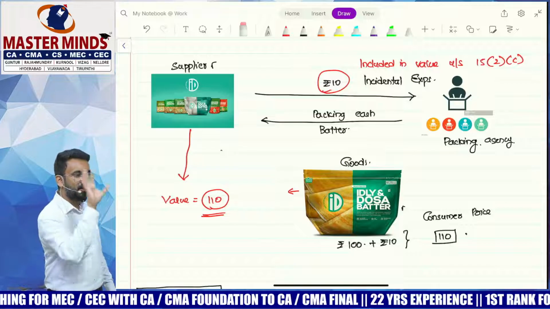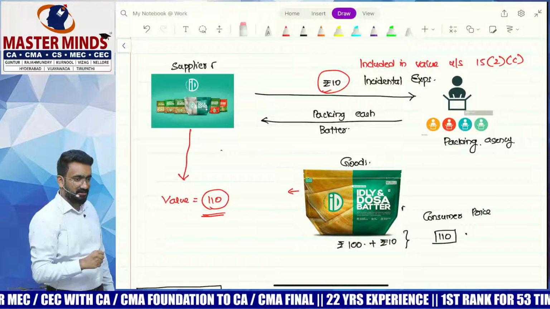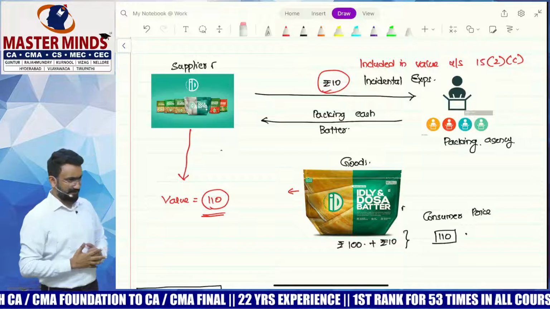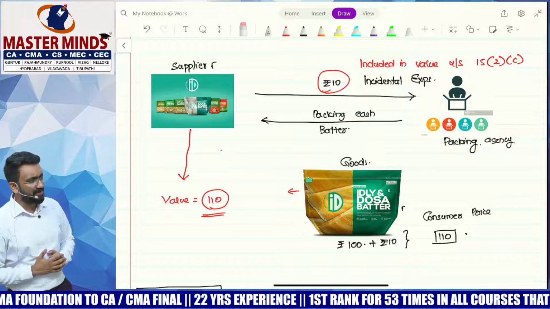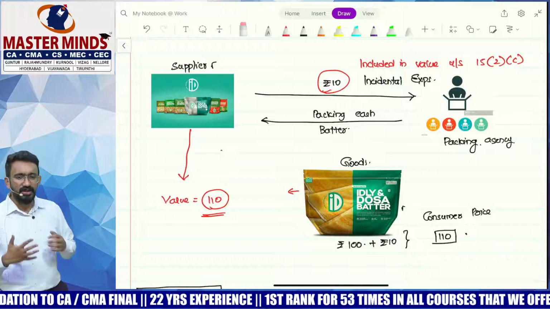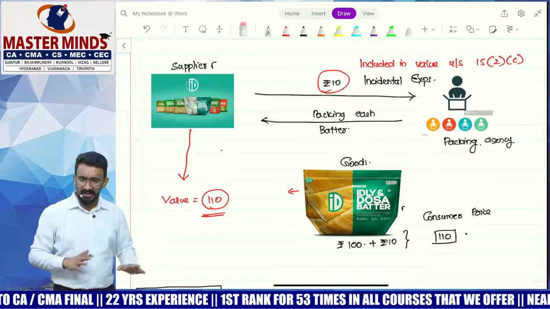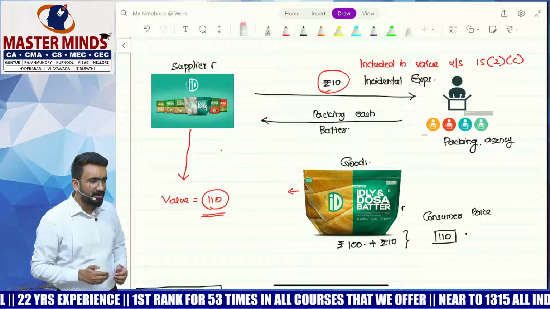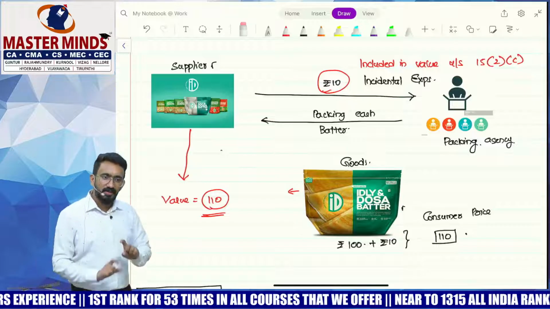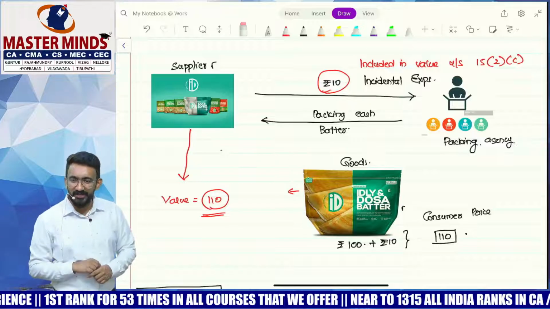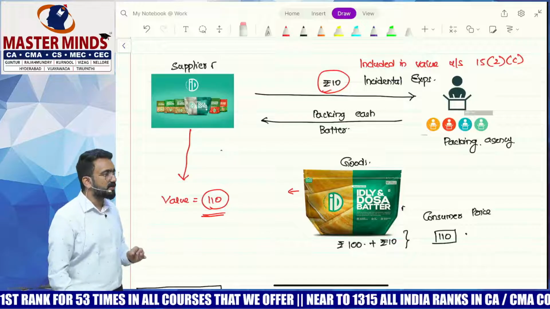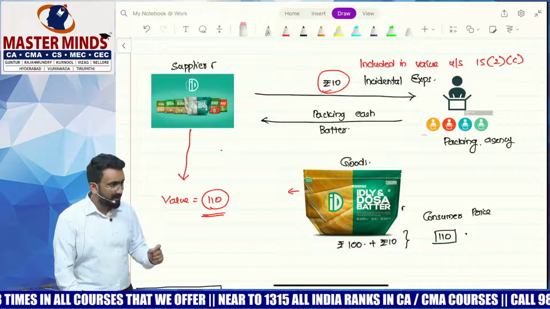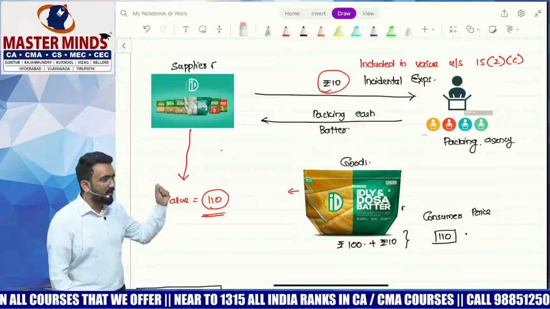Understanding? So how much am I collecting from the customer? 110. 10 rupees I'll pay to the packing agencies. Now, what will be the value of supply? My claim is that my value of supply is only 100. 10 is not my supply. 10 is packing. Isn't that my cost of providing this particular product? Yes. Can I split this packing as separate and then say that it will not be included in value? No. So they're saying it will become what expense? Incidental expenses should be added to the value. That's the whole idea. So given a choice, people will do all the split.